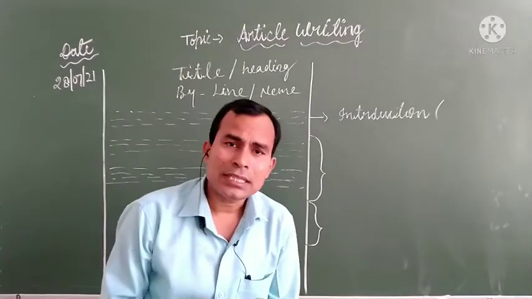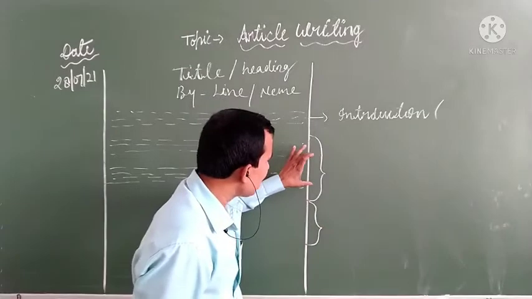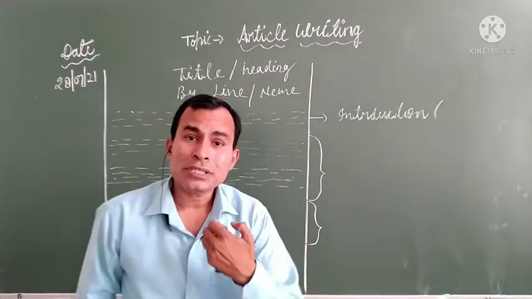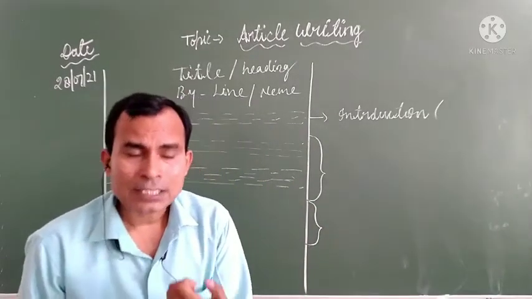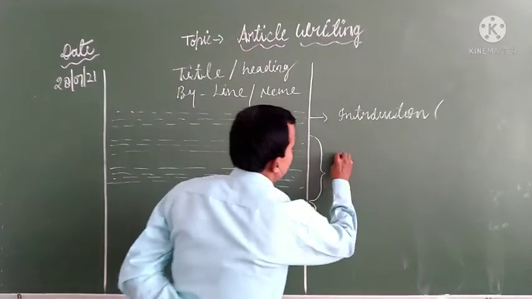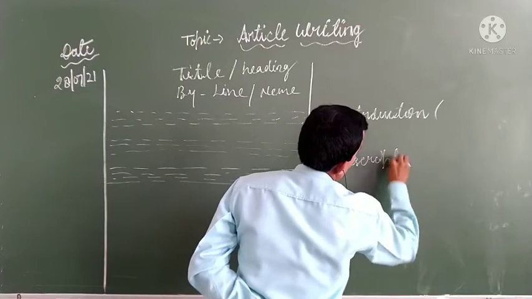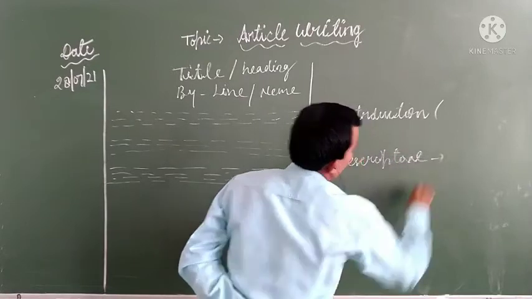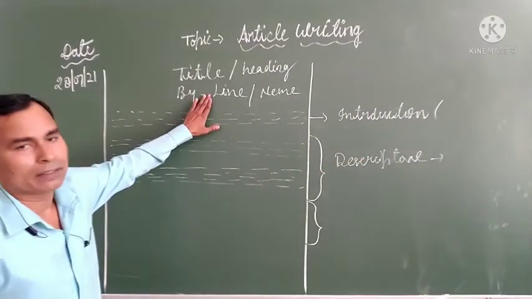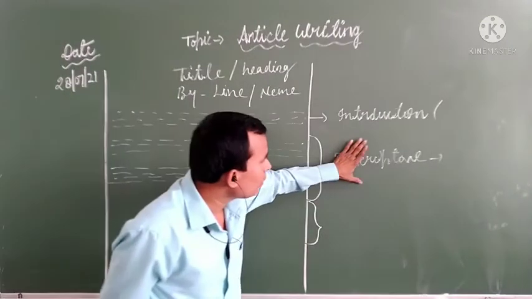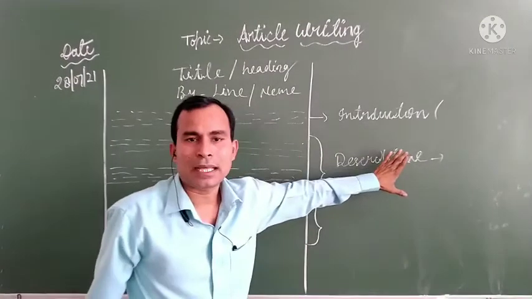In the next paragraph, what we try to seek is that it is a descriptive paragraph. It is related to the topic.